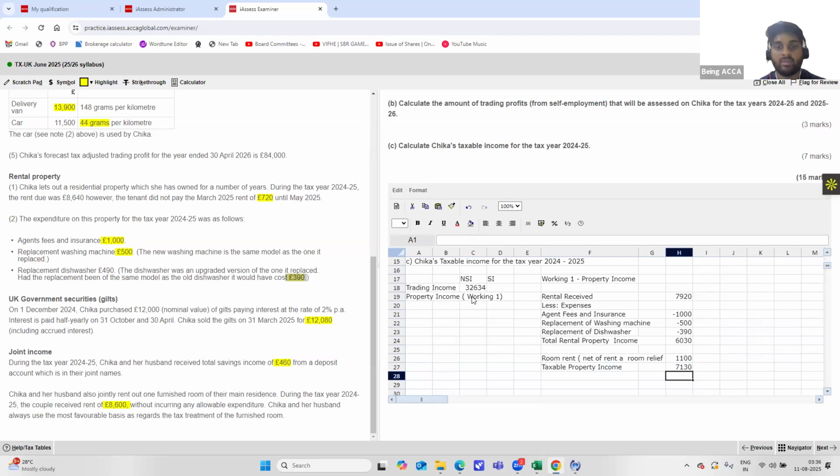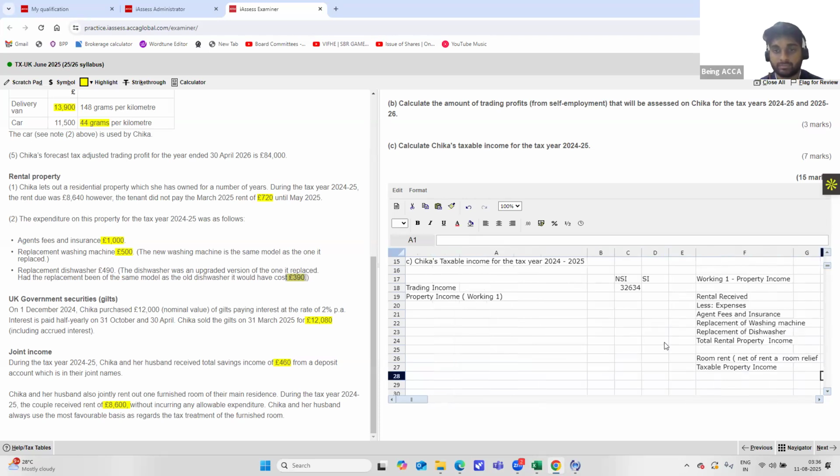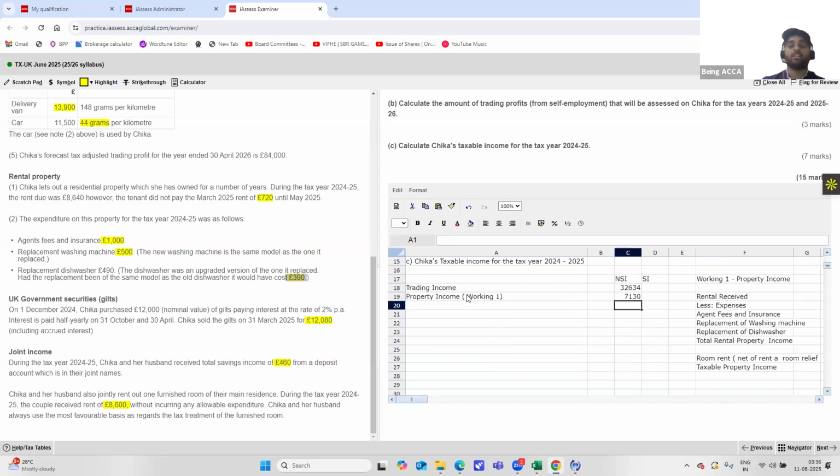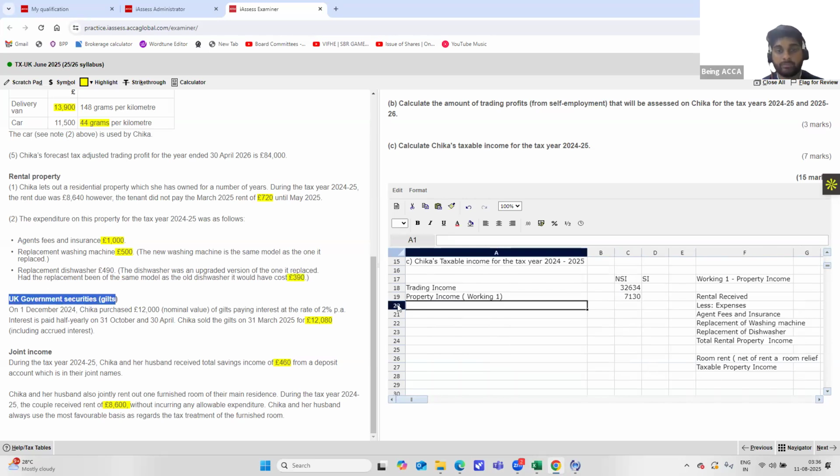7,130 is your property income. And property income will also be a part of your non-savings income, so you add it here. Always reference it, as I told you, so that you make fewer clerical errors in your answers. We have completed trading income and property income. Now let's come to UK government security gilts.